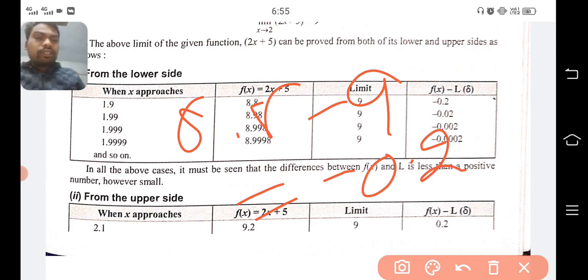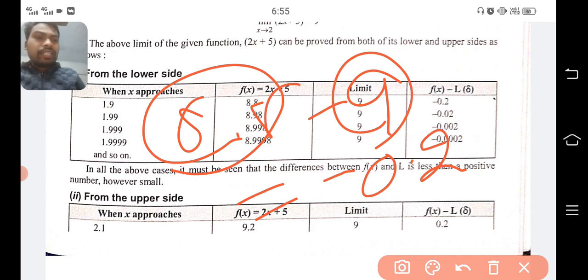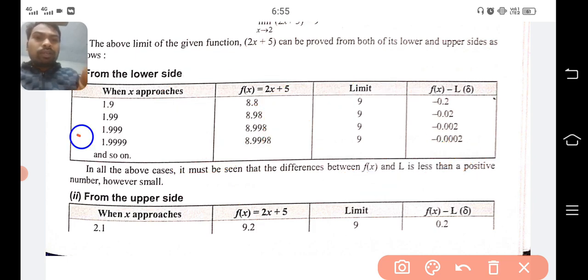That is the difference between your functional value and the limit value, and that should be minimum, or reduced, while we are calculating the limit. If you take 1.99 as your x value, the functional value will become 8.98. If you take the difference between 8.98 and 9, we get minus 0.02. In this way you continue, until the minimum value is achieved.